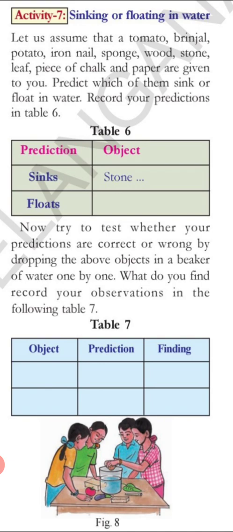Now try to test whether your predictions are correct or wrong by dropping the above objects in a beaker of water one by one. What do you find? Record your observations in the following table. See, floating and sinking. Take a transparent water tub with water. Now drop objects such as stone, piece of wax, metal key, plastic ball, leaf, small piece of wood, iron nail and rupee coin one by one into the water tub. We will observe that stone, key, iron nail and rupee coin sink in the water, whereas wax, plastic ball, small piece of wood and leaf float on the surface of water.